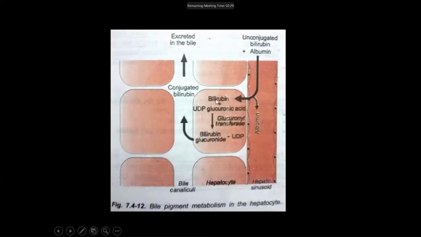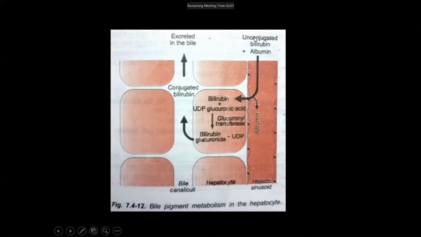In the hepatocytes, this bilirubin conjugates with UDP glucuronic acid to form bilirubin glucuronide. This bilirubin glucuronide, or bilirubin diglucuronide, is the conjugated bilirubin, or the water soluble bilirubin.